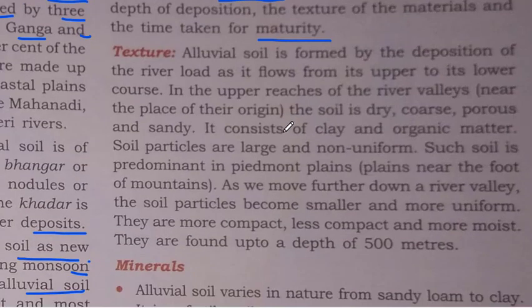Texture. Alluvial soil is formed by deposition of the river load as it flows from its upper to its lower course. So texture means how they look. So alluvium soil is formed by the deposition of river load as it flows from its upper to its lower course. In the upper reaches of the river valleys, the soil is dry, porous, and sandy.